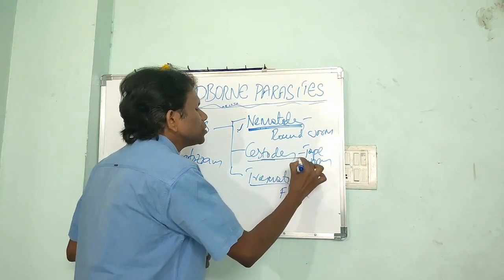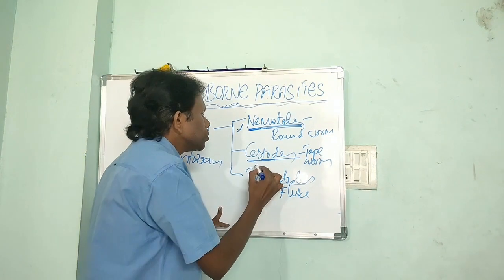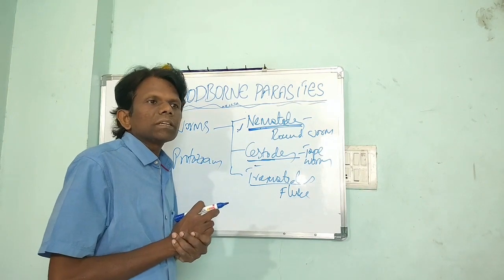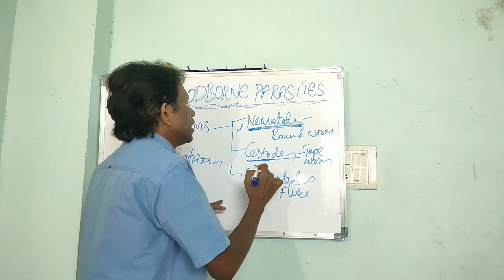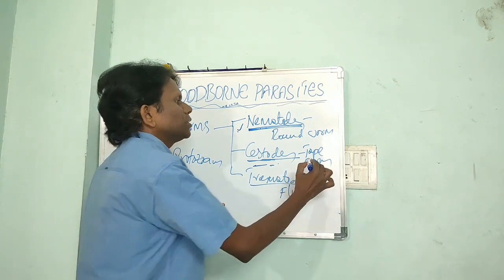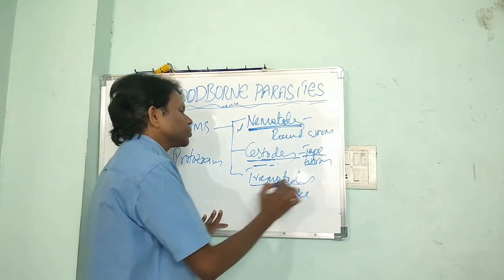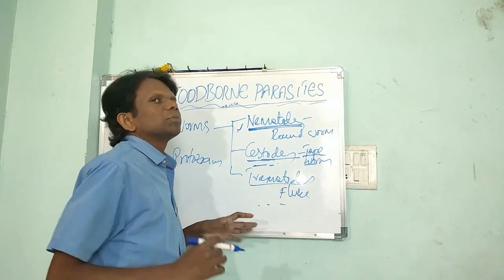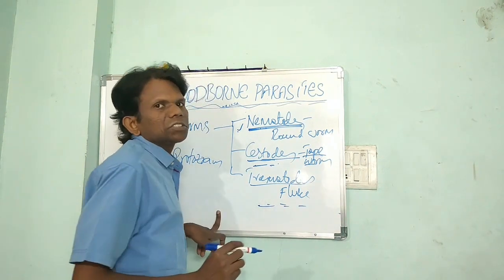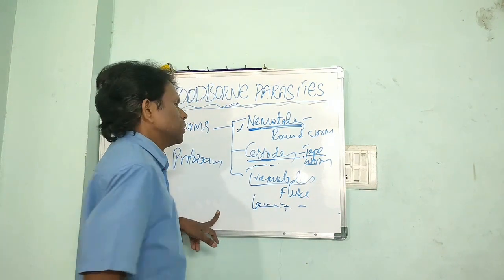Cestodes, in rare cases, will lead to anemia, which means the blood content of the human being will reduce, and these parasites sometimes enter the liver also. Cestodes are called tapeworms, for example Diphyllobothrium latum. With trematodes, abdominal cramps will occur, and they sometimes enter the organ systems also. They will enter the liver and some other organs also, and contaminate them.